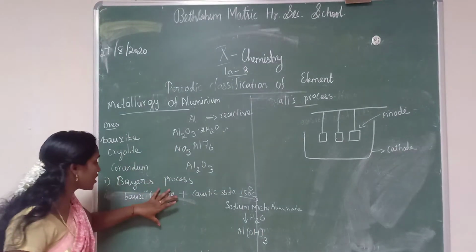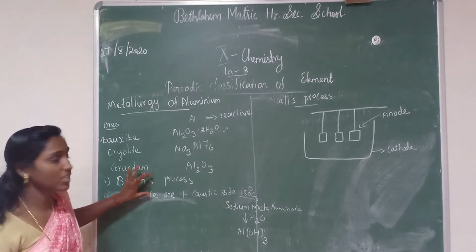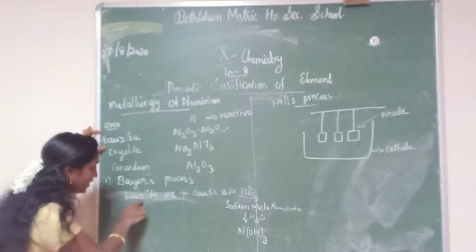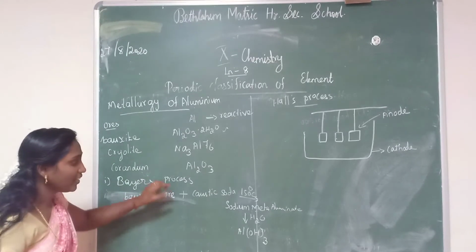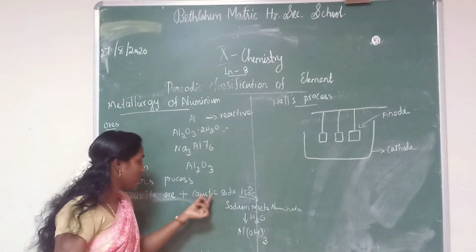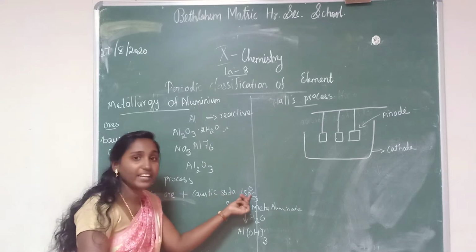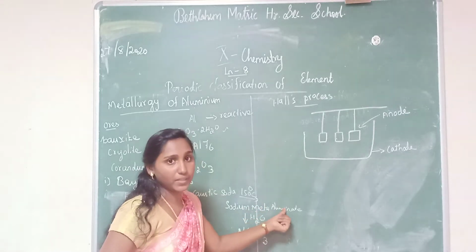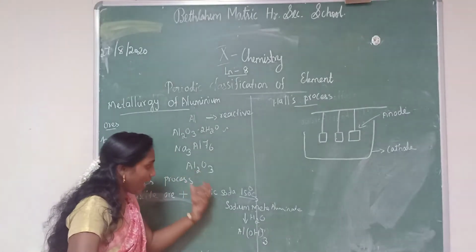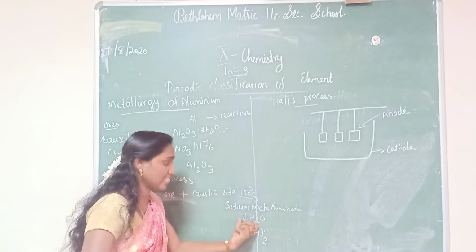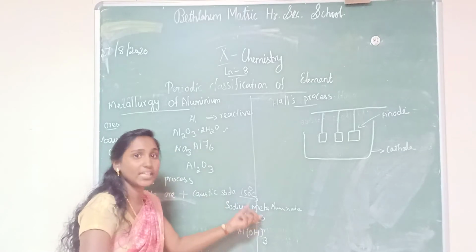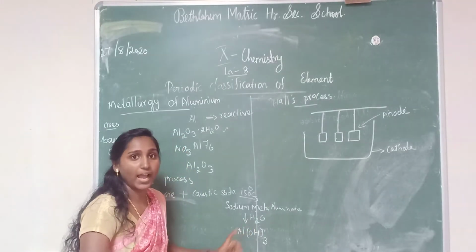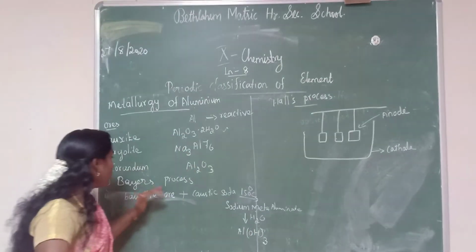Have you understood this Baeyer's process? First take the bauxite ore, finely grind it, add caustic soda and heat at 150 degrees Celsius to get sodium meta-aluminate. Then in the second step, on hydrolyzing, that means adding water to the sodium meta-aluminate, we will get aluminium hydroxide. This is the Baeyer's process.